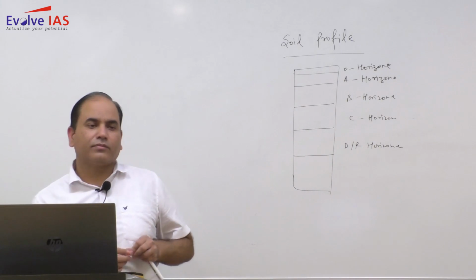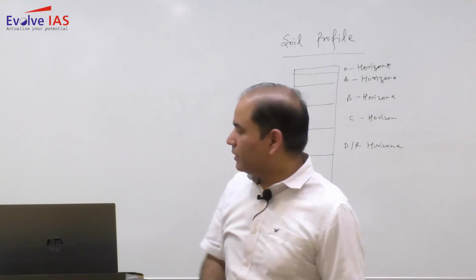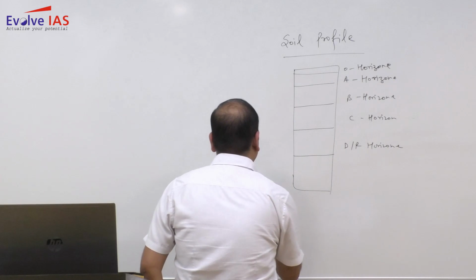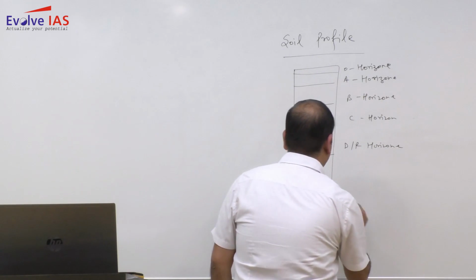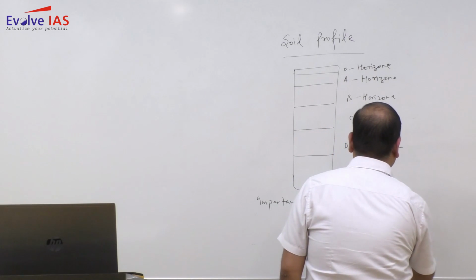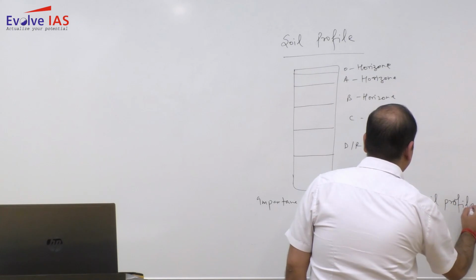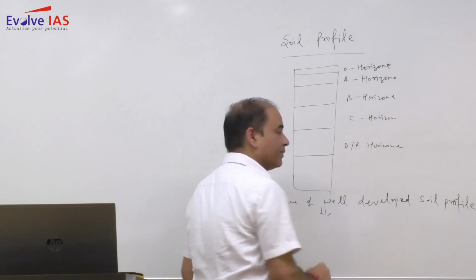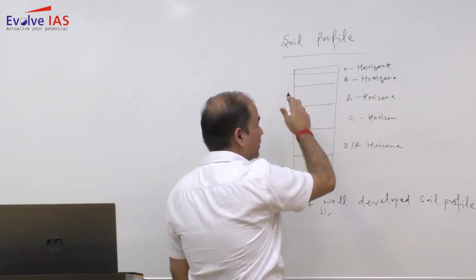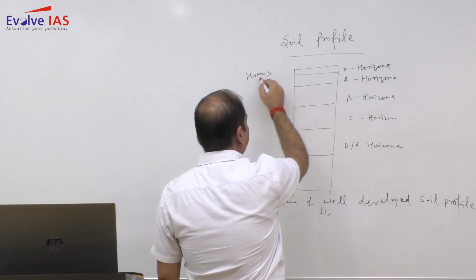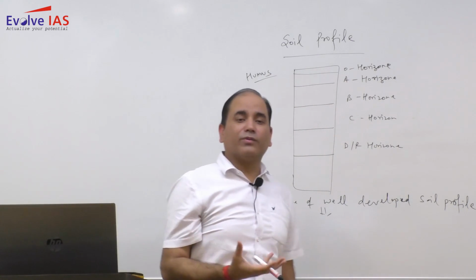Even though the question is not directly asking, you have to write about the importance of a well developed soil profile. In the end you need to write about that, because, let's say soil is developed but the O horizon is not there, which is the humus. If the humus is not there, the soil will not be fertile. So fertility in the soil comes from that.